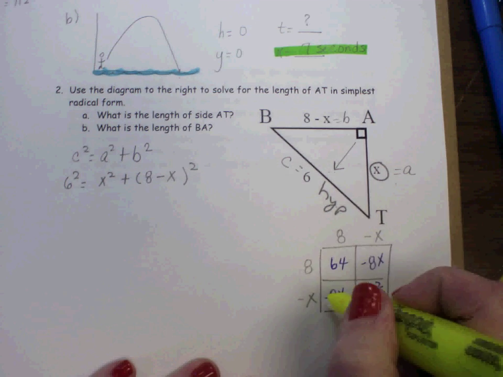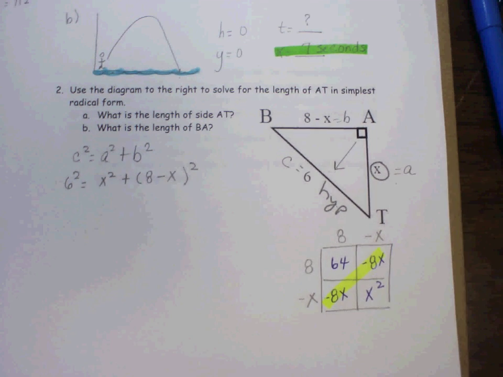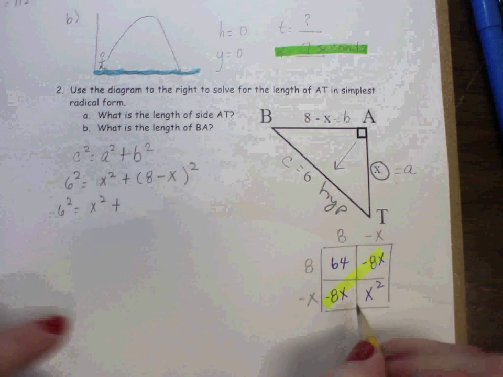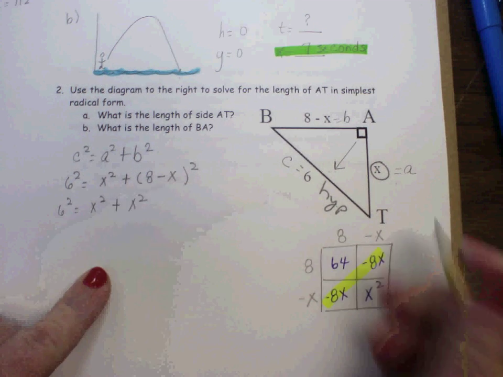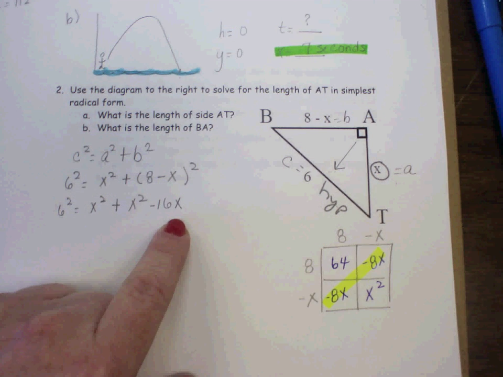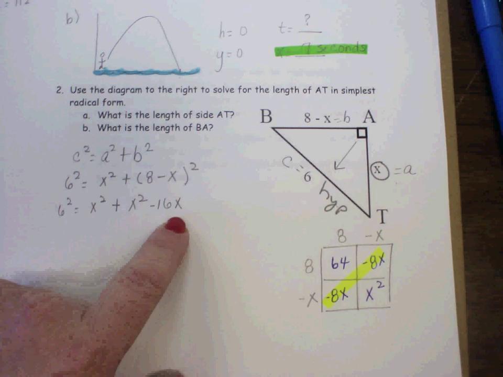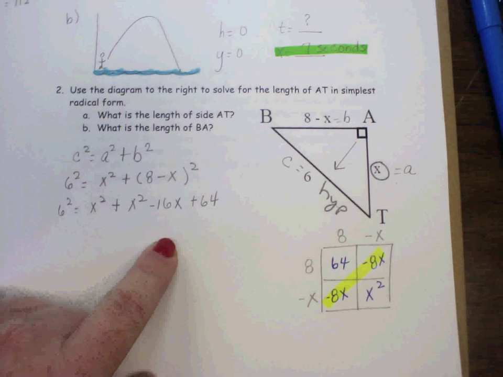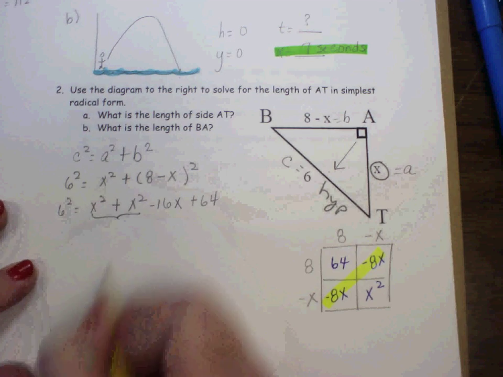Okay? So then that becomes x squared minus 16x plus 64. Now, I can add those two together. 6 squared would be 36.